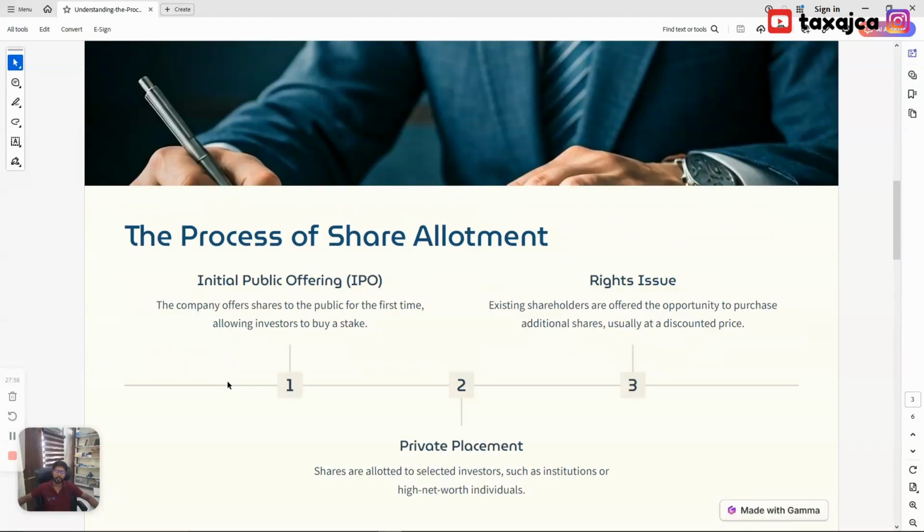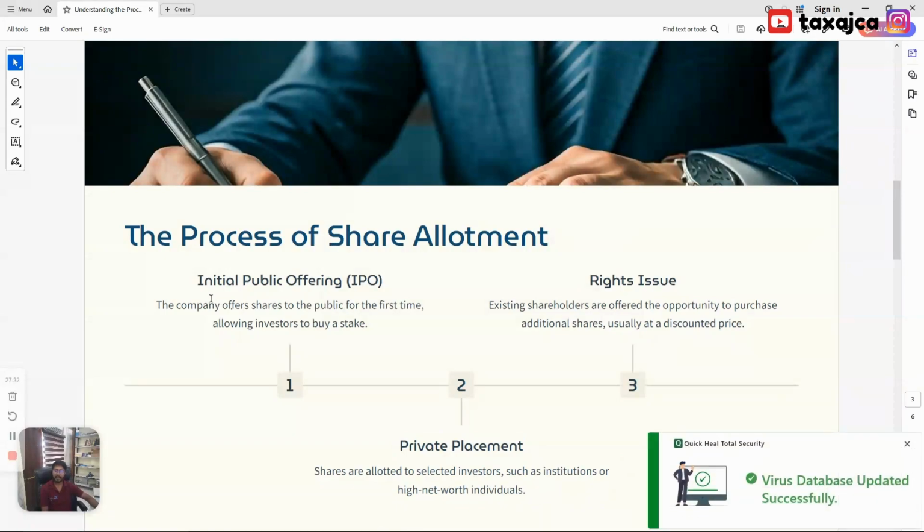Next is the process of share allotment. See, in the process of share allotment, you have various options to allot shares to the public or to private placement and to raise money. The most common of them are IPO, private placement and rights issue. We can also include FPO with the IPO as well.